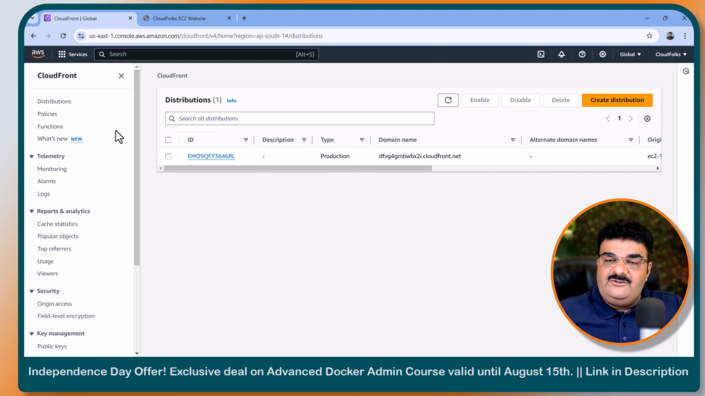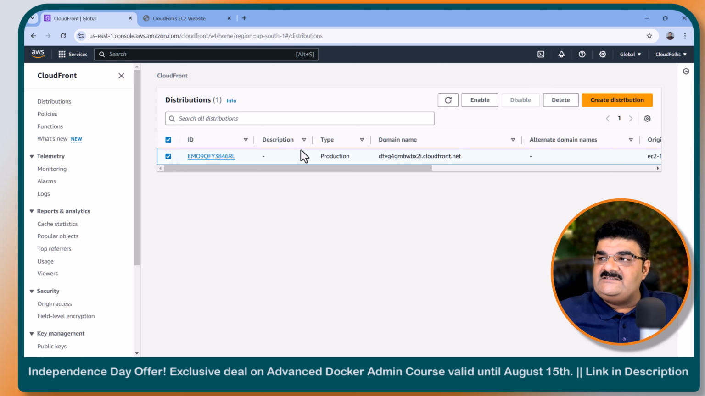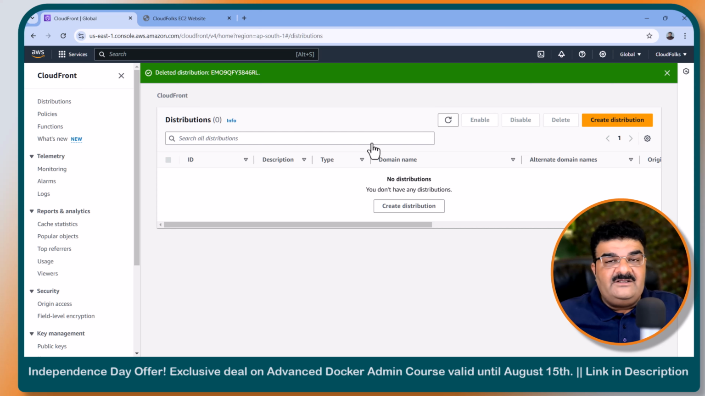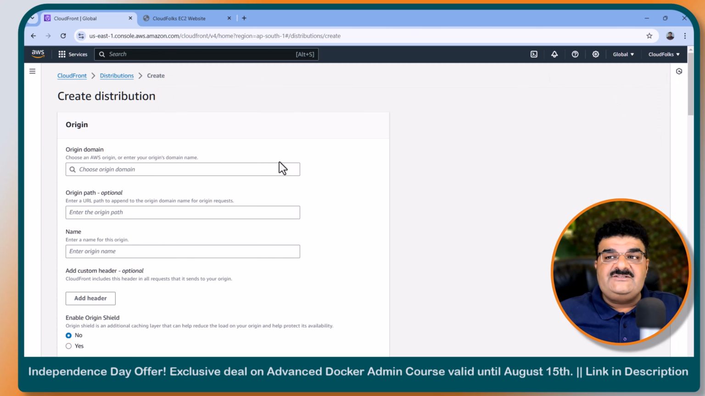From here, we are going to create a new distribution. I have one existing one, so let's delete this if I can. Yes, I'm going to create a new one. So all clear in CloudFront. Let's create a new one. Let's click on create distribution.